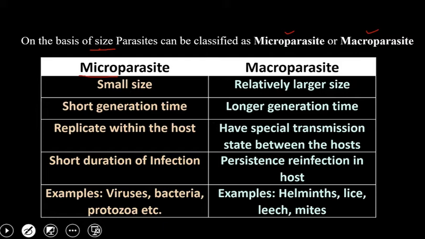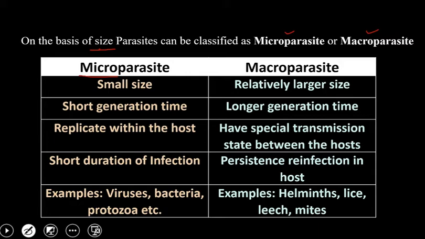Say there is a parasite, and when this parasite divides or multiplies into its offspring, that is the time. So microparasites generally have short generation time, so they multiply very quickly. As compared to them, macroparasites have a longer generation time. So this is the second differentiating factor. Microparasites have short generation time while macroparasites have a longer generation time.